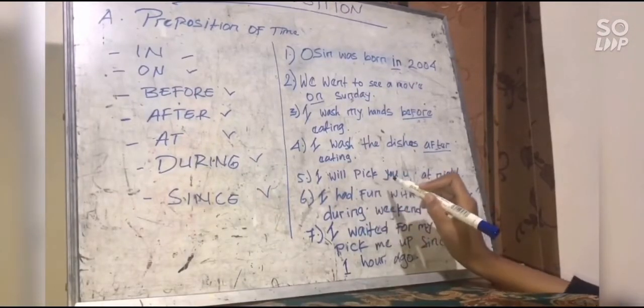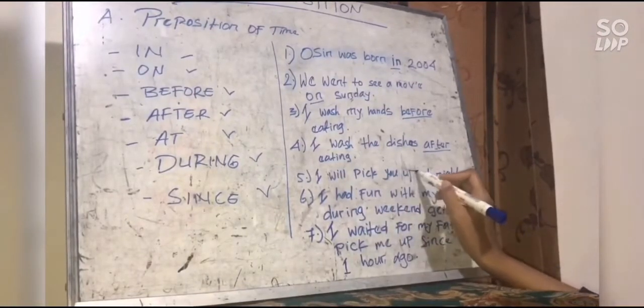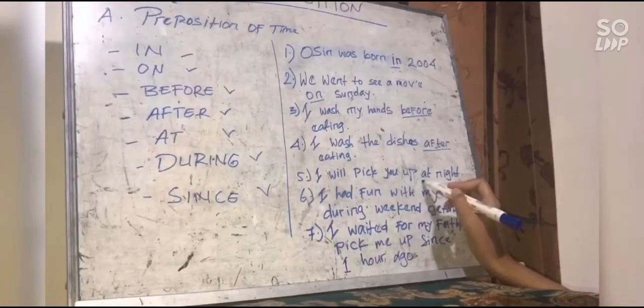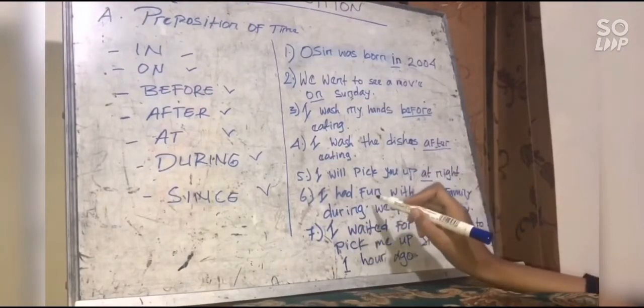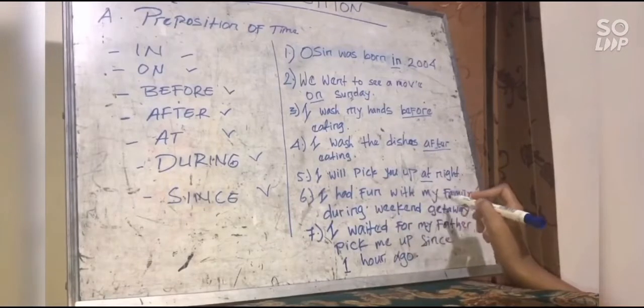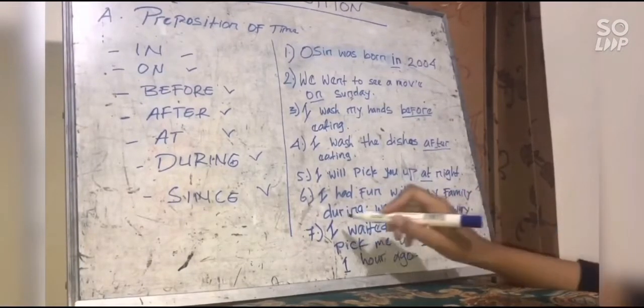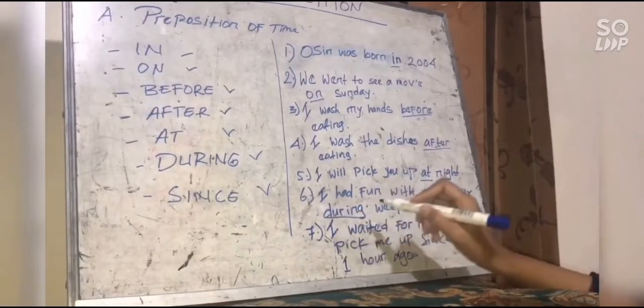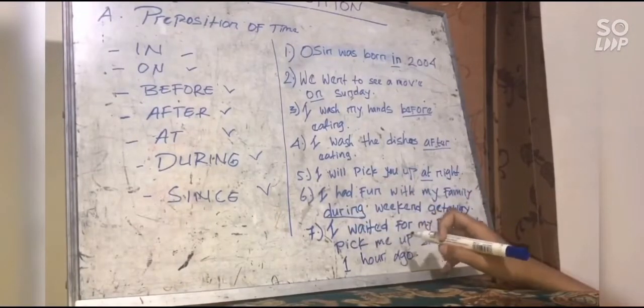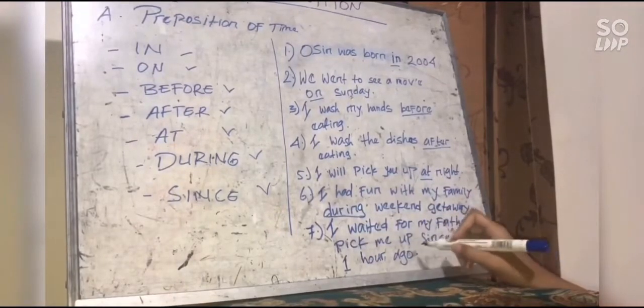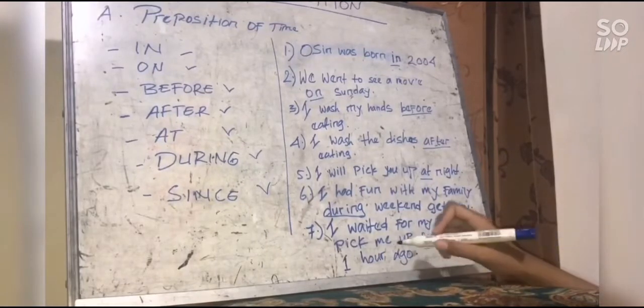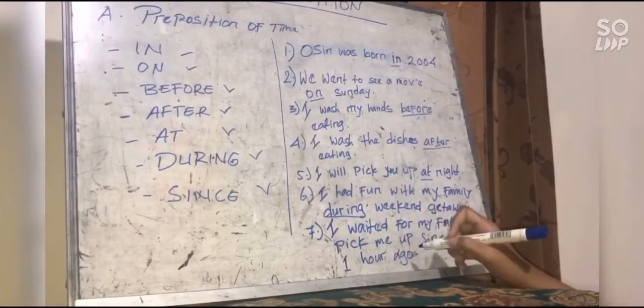I will pick you up at night. At. I had fun with my family during weekend getaway. During. I waited for my father to pick me up since 1 hour ago.